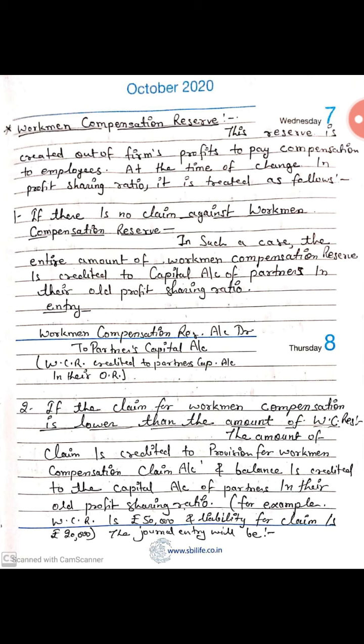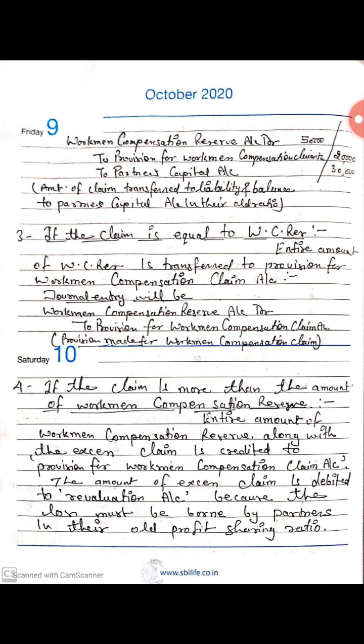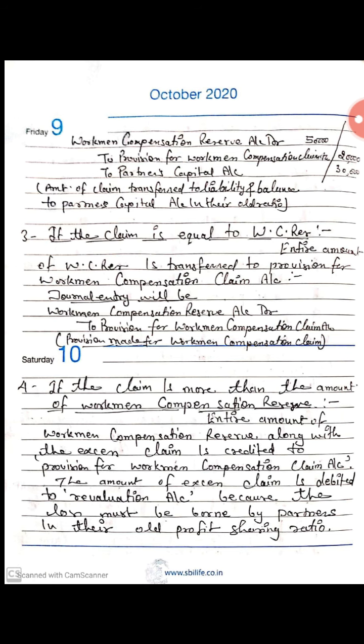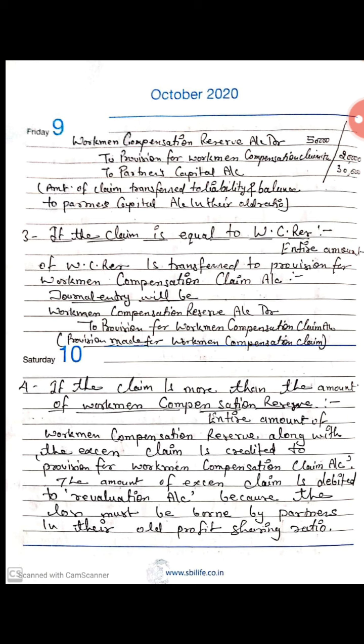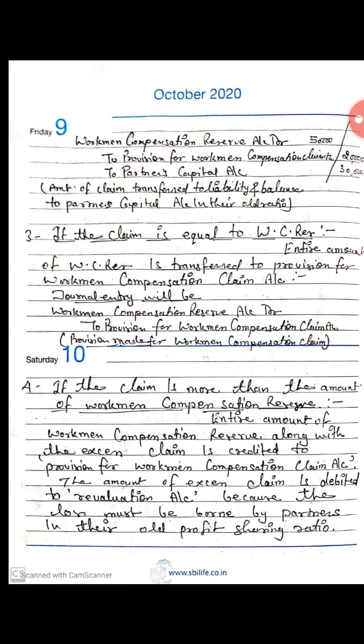For example, workman compensation reserve is rupees 50,000 and liability for claim is rupees 20,000. The journal entry will be: workman compensation reserve account debit 50,000, provision for workman compensation claim on the credit side 20,000. This is our claim amount. To partners capital account 30,000. This is the difference of workman compensation reserve and provision for workman compensation claim.